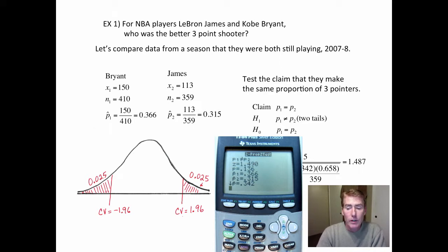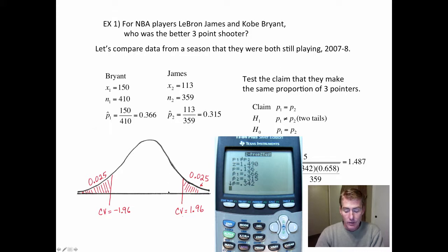Notice that the z-value is a little bit different. It says 1.490. You might think, oh, well, they're rounding. My answer is better because I used a formula. Actually, the calculator is better because right here, when we use 6.58, the calculator uses 12 decimal places. For all of these decimals, the calculator uses 12 decimal places, and at the end, this is what the answer is. So actually, not only is the calculator easier to use, it's actually more accurate. 1.49 is actually the test statistic.